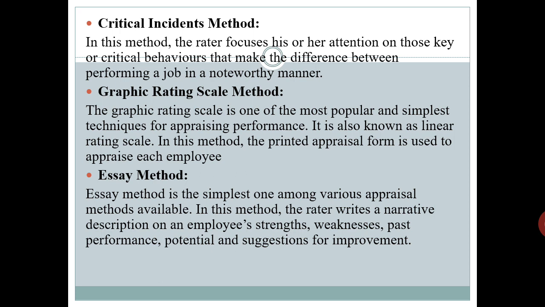Ambiguity in designing the graphic scale results in biased appraisal of employees' performance. Again, it is based on the rater's viewpoint, how to rate the appraisee. So it is quite subjective in nature.